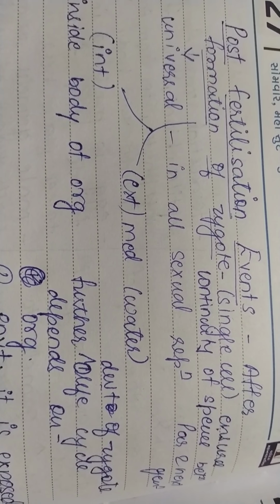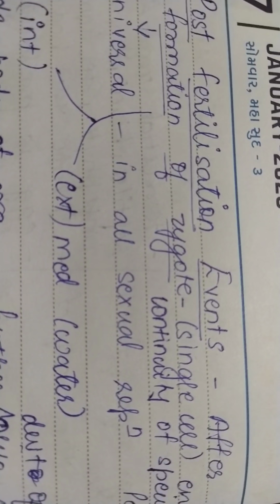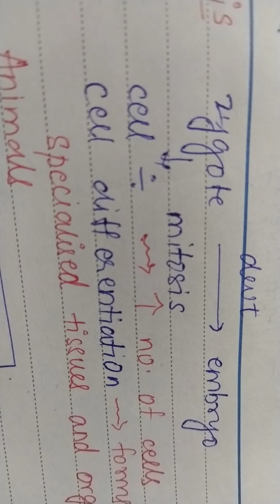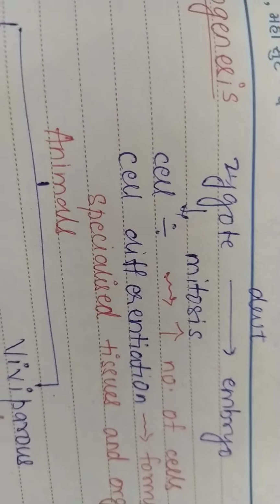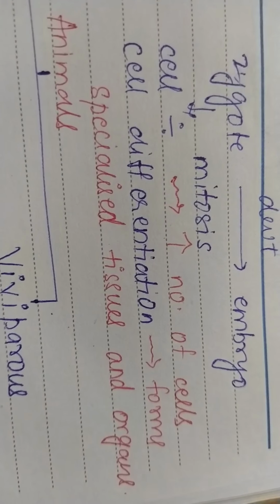Hello students, we were talking about post-fertilization events, which include formation of zygote and embryogenesis. Today we will talk about embryogenesis. Embryogenesis is development of embryo from zygote. Now this development includes two events, cell division and cell differentiation.